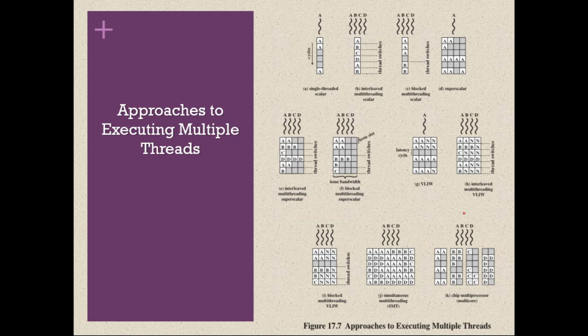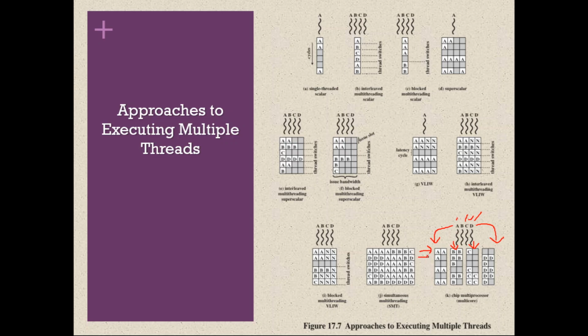So there are four threads A, B, C, and D. Thread A is given to processor 1, thread B to processor 2, thread C to processor 3, and thread D to processor 4. So each processor will execute only from its own thread. Processor 1 tries to fetch two independent instructions from thread A, but it got only one. So it is executing that one. It has two execution units.